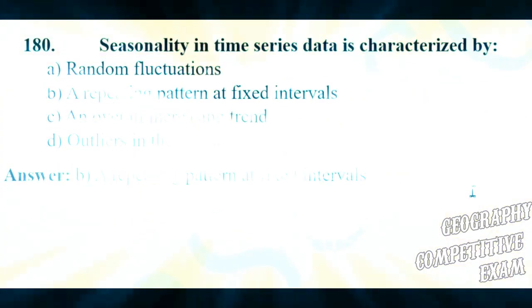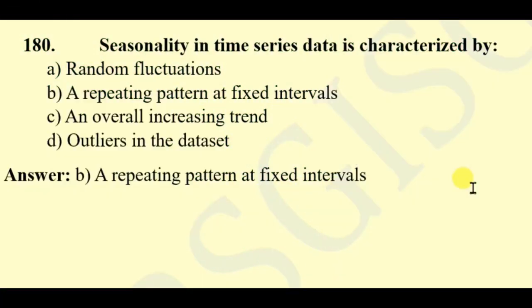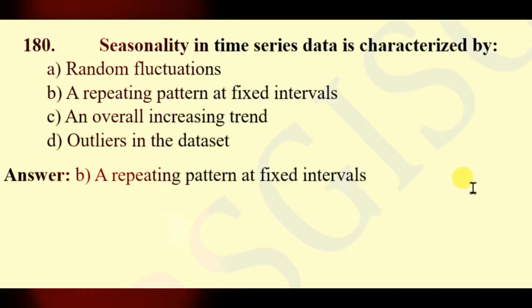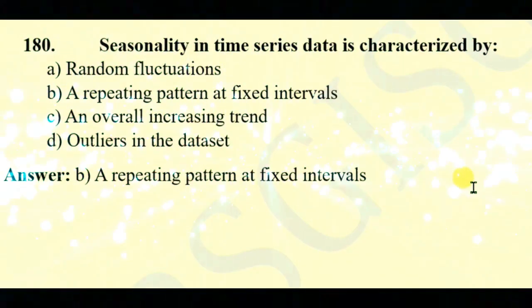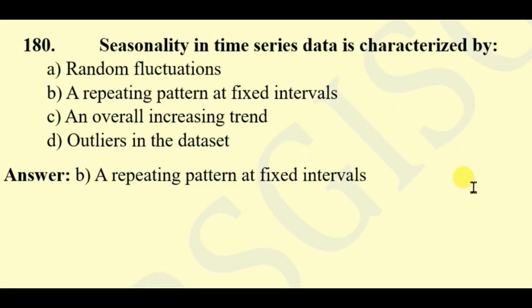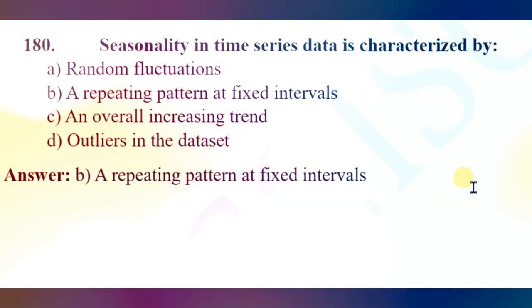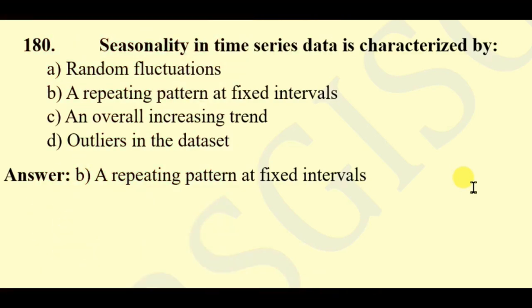Question 180. Seasonality in time series data is characterized by random fluctuations, a repeating pattern at fixed intervals, an overall increasing trend, outliers in the dataset. Here the right answer will be a repeating pattern at fixed intervals.